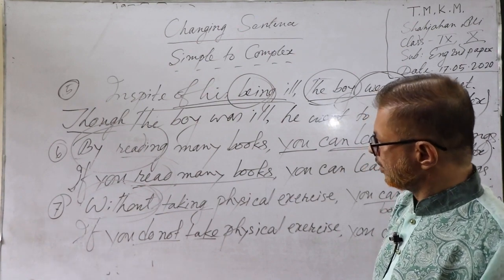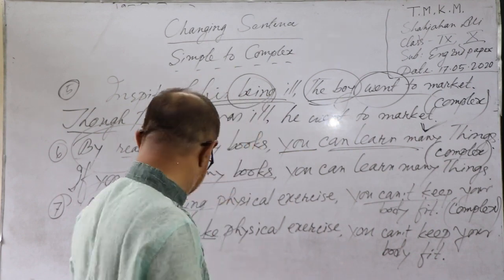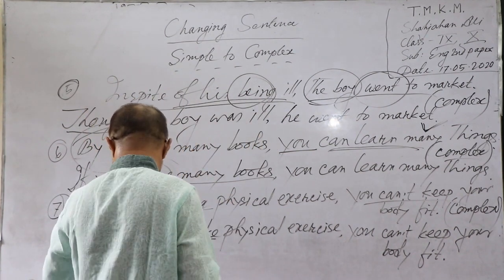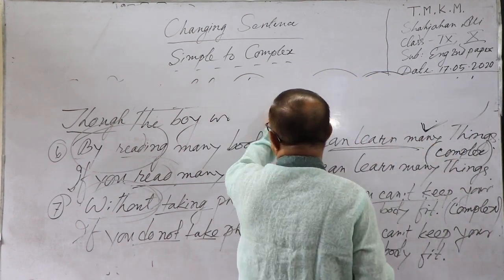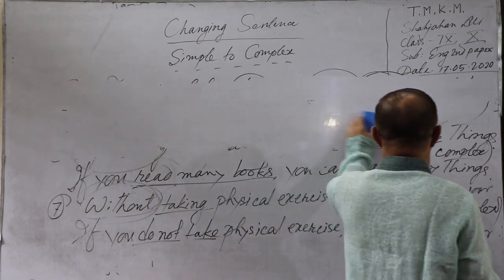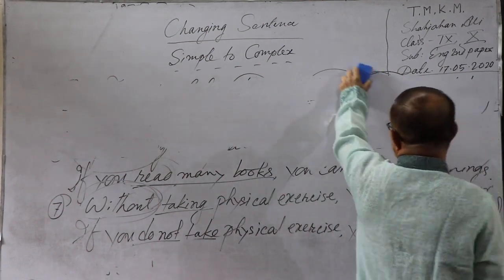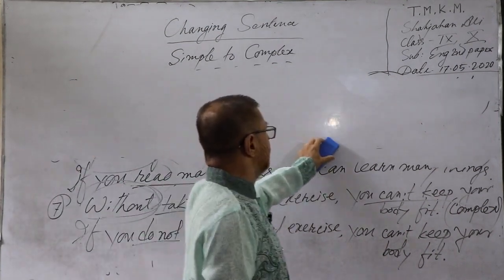And next, point number 8, aimable sentence. The sentence bears the meaning of aim, any kinds of aim or goal.